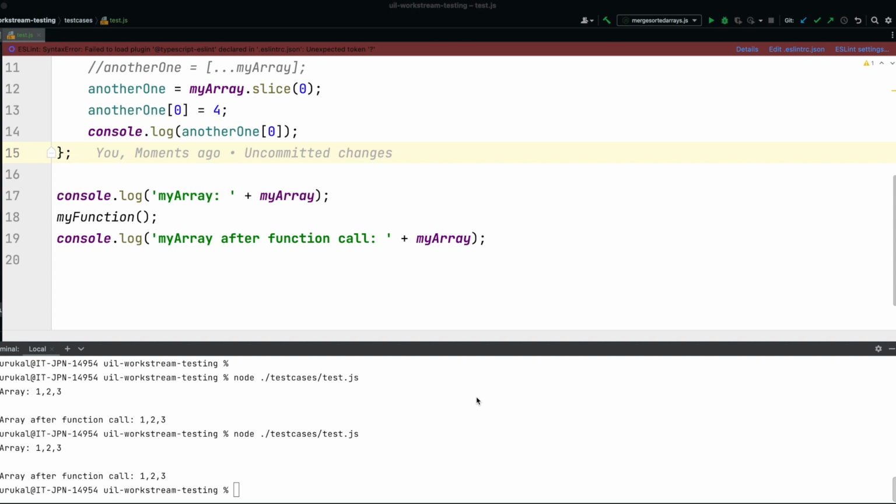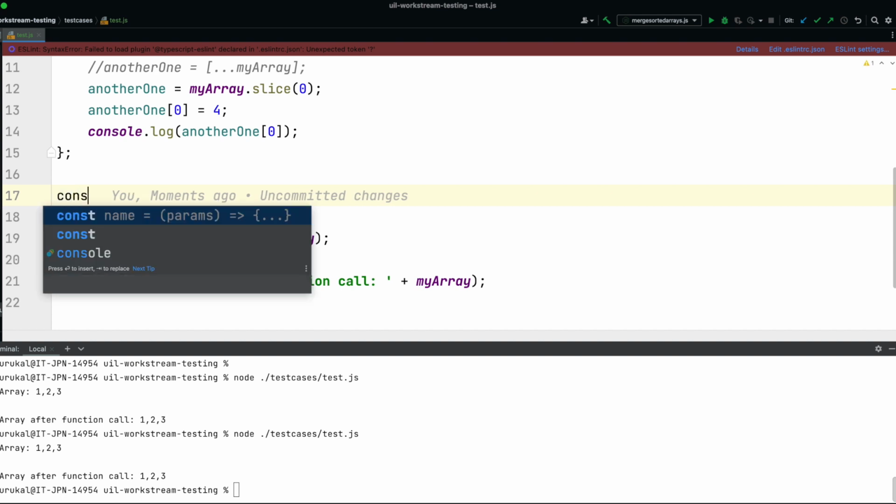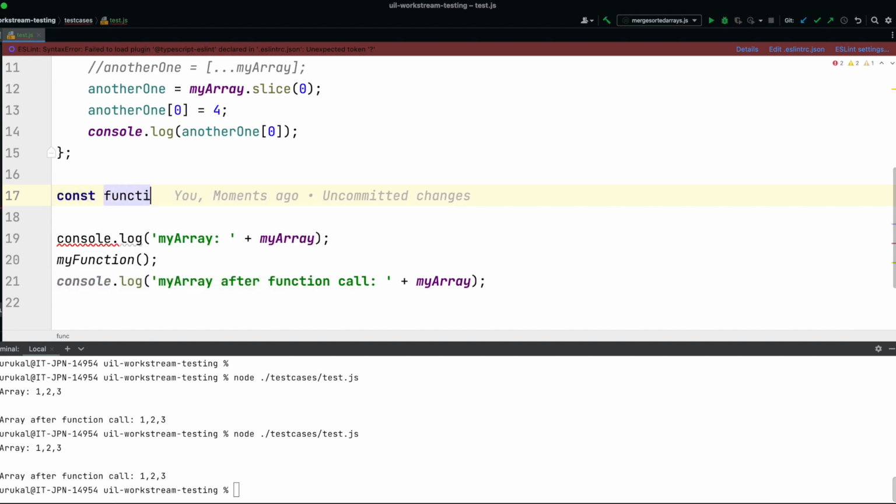Alright, now let's talk about some functions which are supposed to directly change the context of a variable. So this time I won't have any other variable. I will not duplicate or replicate, I will just have one and try to modify it directly. So let's create a function here. This is my function to modify my variable.